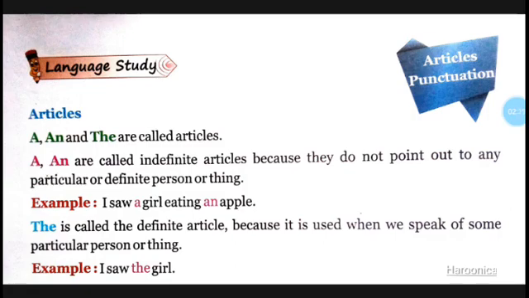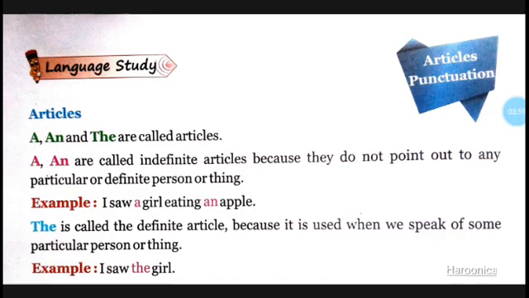The is called the definite article because it is used when we speak of some particular person or thing. For example, if we know whom we are talking about, say a girl whose name is Sarah, we can say the girl. When we say the girl, it is understood that we are referring to Sarah.